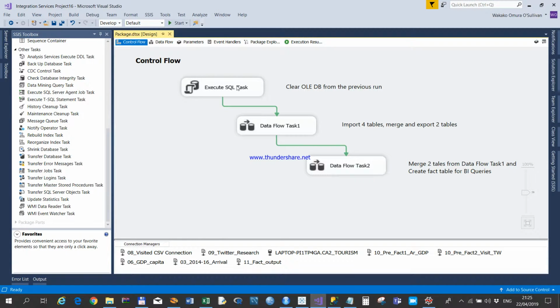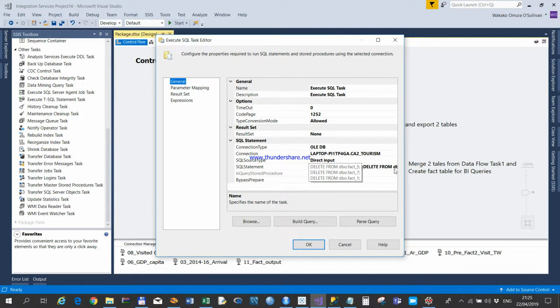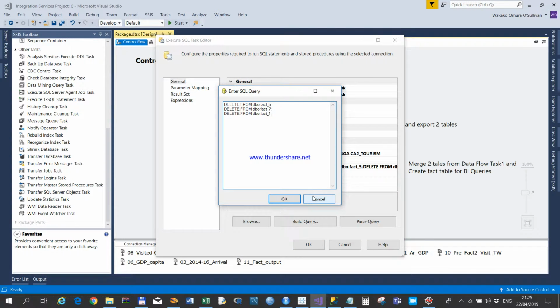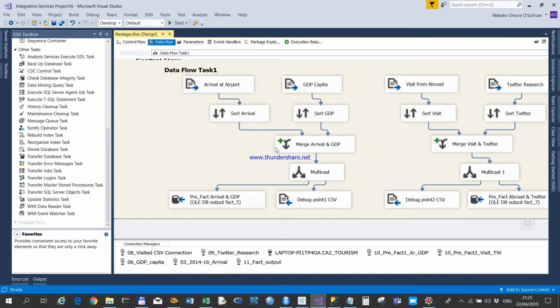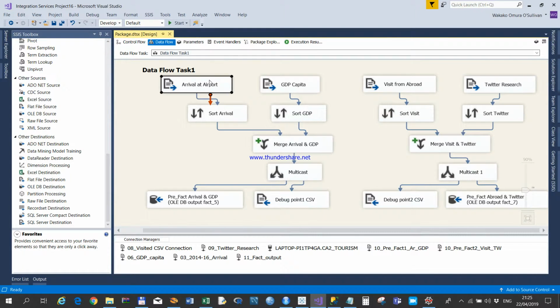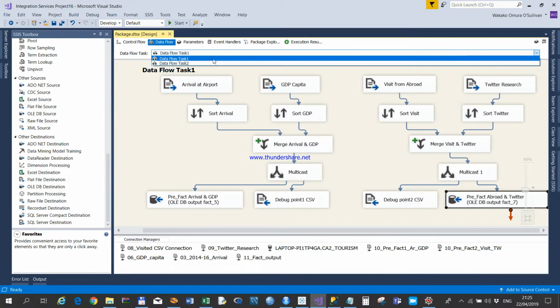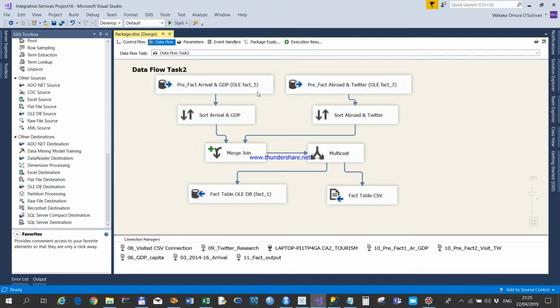This is the control flow. This execute SQL task does the cleaning of the database. Then task 2 imports those four source files and merges them into 2 files, exporting into those OLEDB, also CSV for the debug point. Those OLEDB files will be used in task 2 to merge again, further merging here, and then we extract to the fact OLEDB for internal check, and this is the final fact table for presentation.